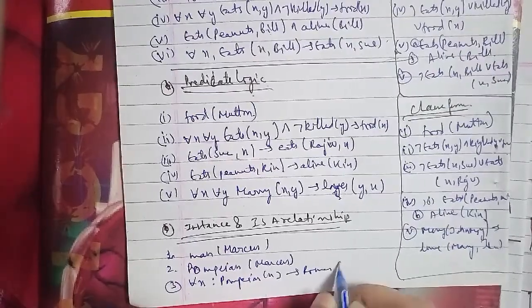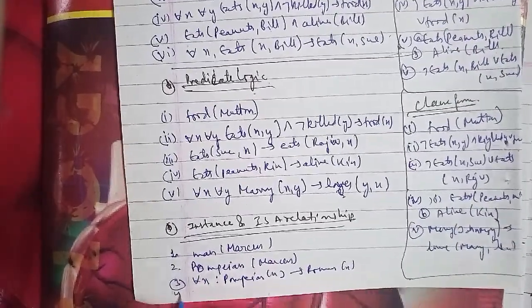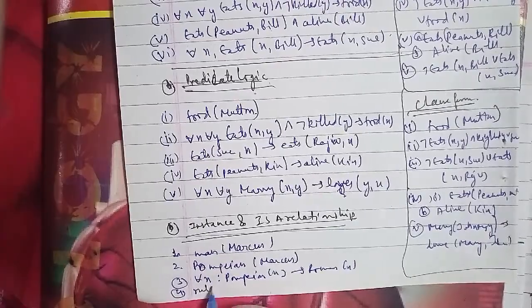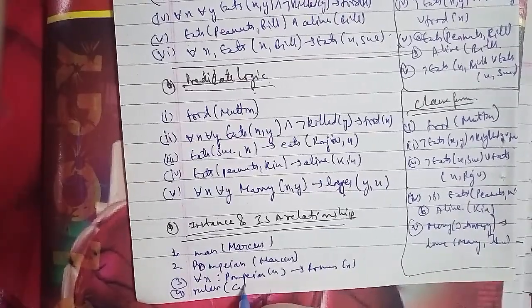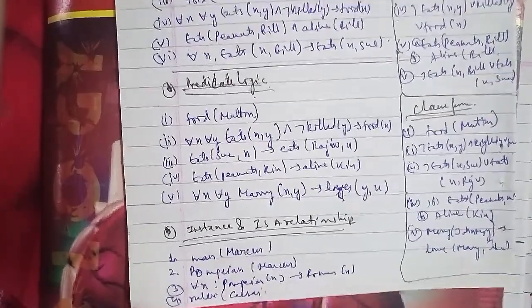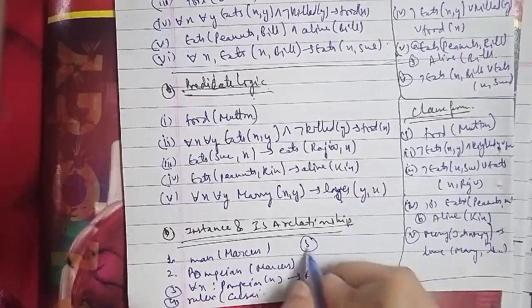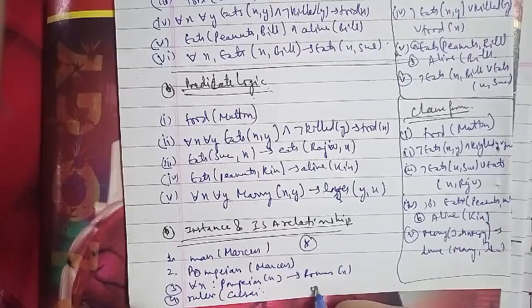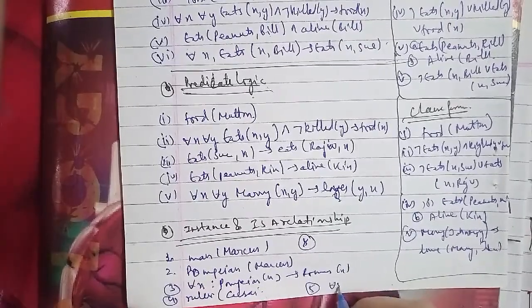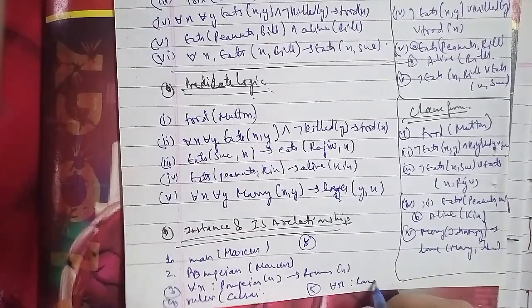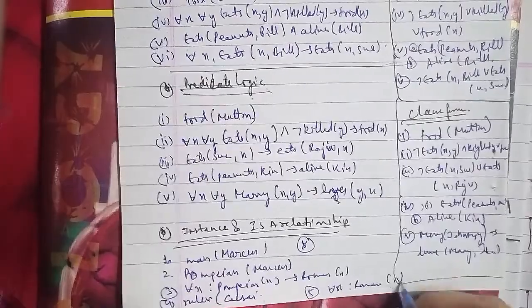The second we have is instance Marcus, Man, that is instance Marcus, Pompeian.